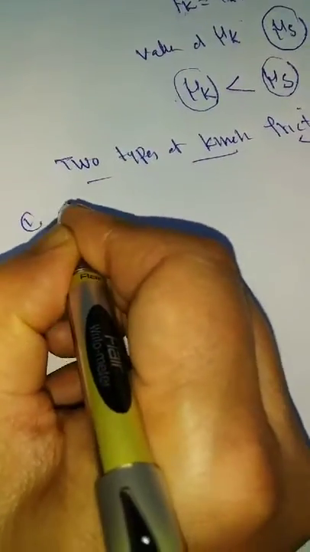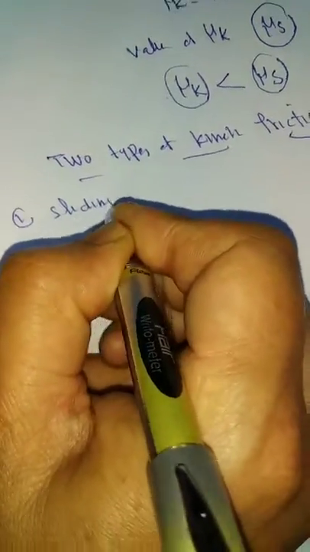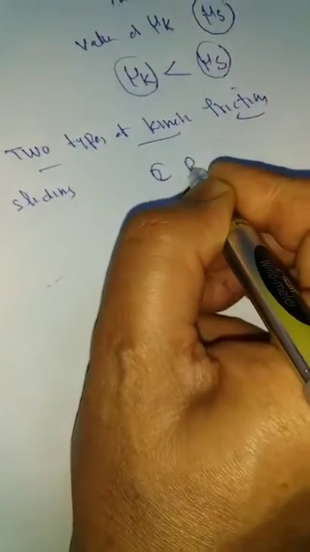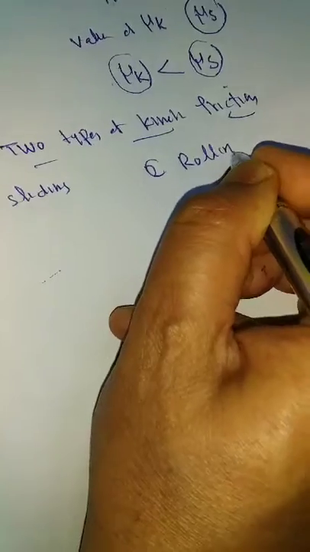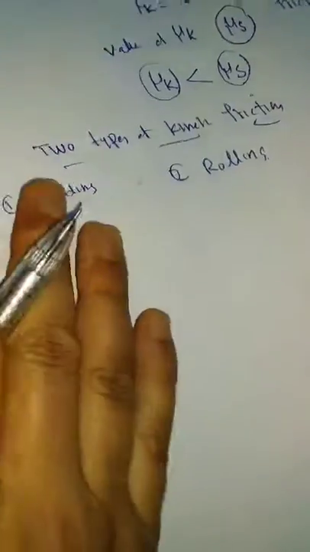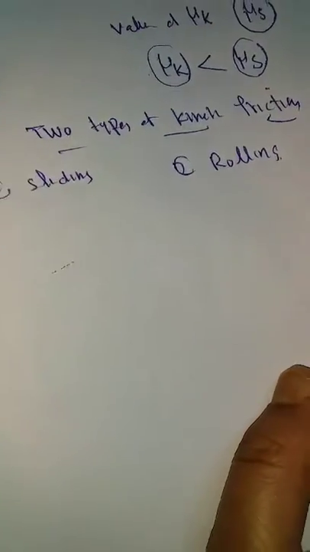There are two types of kinetic friction. Number one is sliding. Number two is rolling. Sliding, rolling. How can we differentiate sliding and rolling friction?